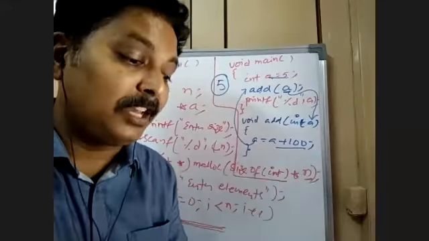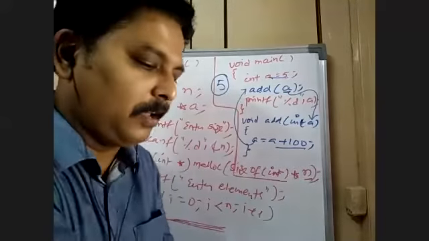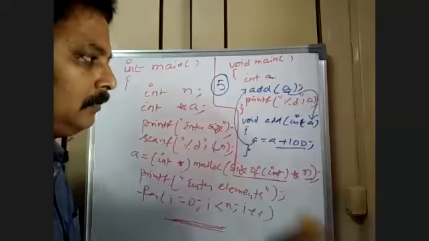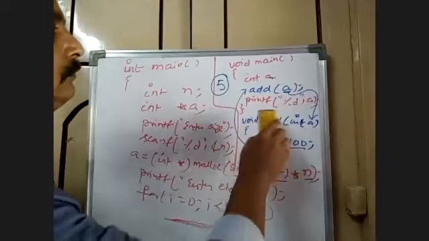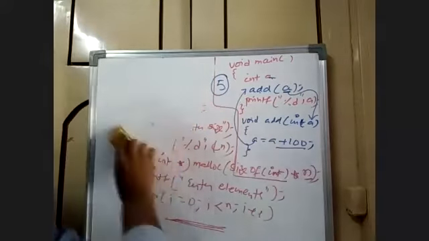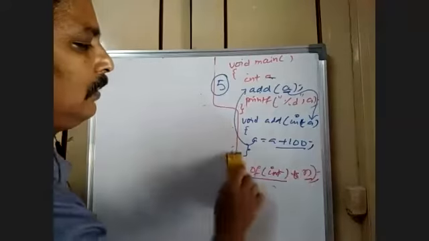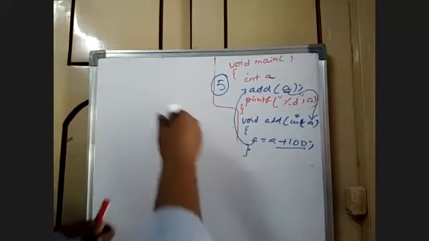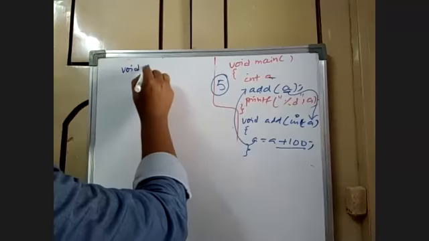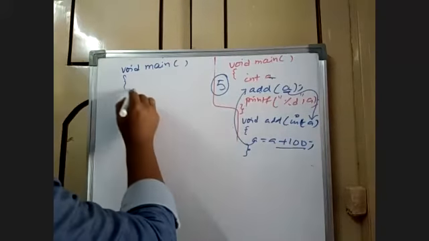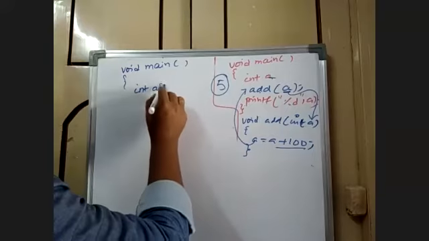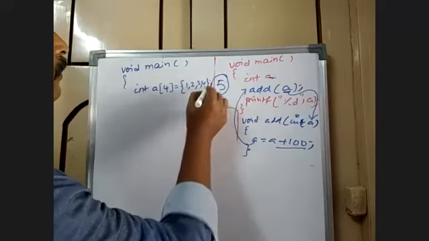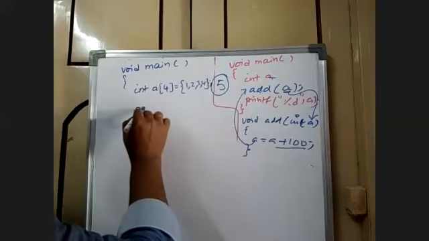Now I make a small change to this program. What is that change? I am supposed to write again, because the board is not sufficient. Now tell me. int a of 4 is equal to 1, 2, 3, 4.